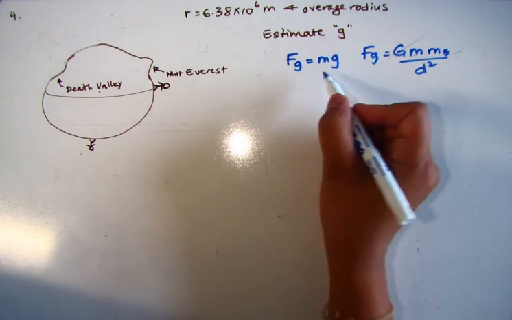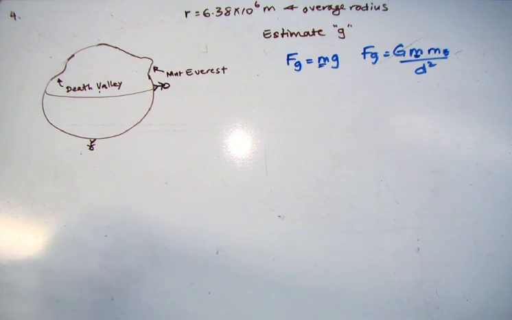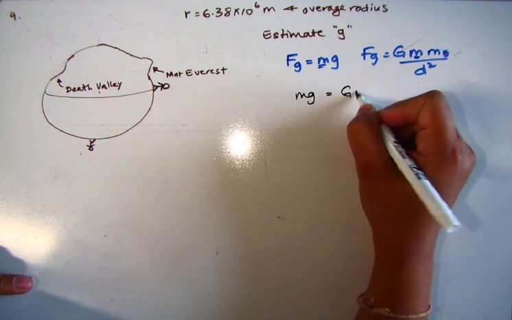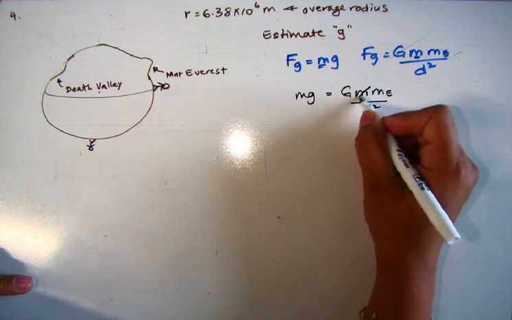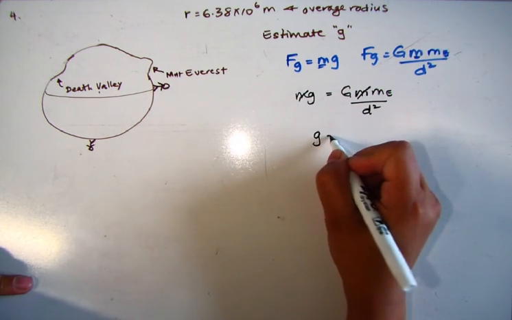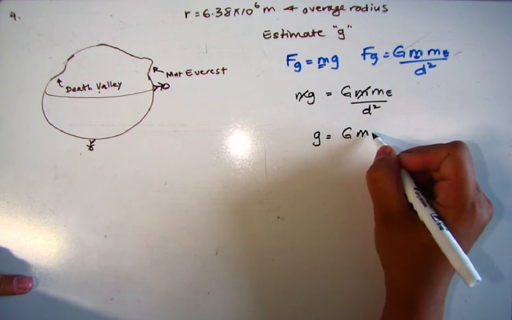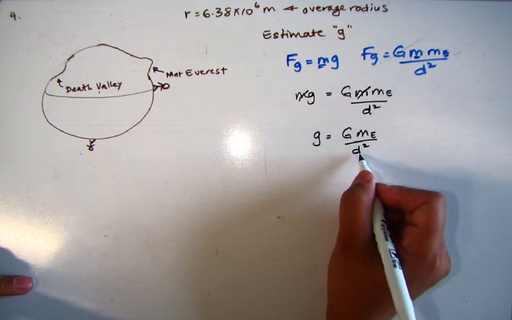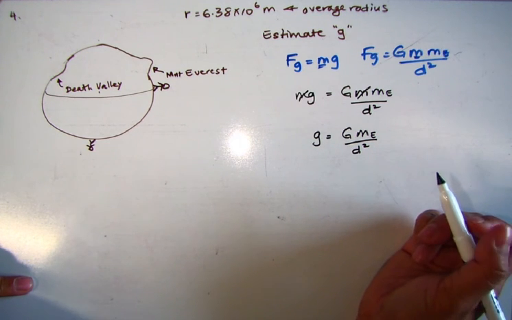So you can see that these two masses are the same in these two equations. Putting them together is really pretty simple. It's just mg equals G times m times the mass of the Earth, divided by the distance squared. And this mass m cancels out. So this is our expression for the calculation of g. This is how they find local g's. They determine the actual distance at a particular point, they know the mass of the Earth now, and they use the gravitational constant.